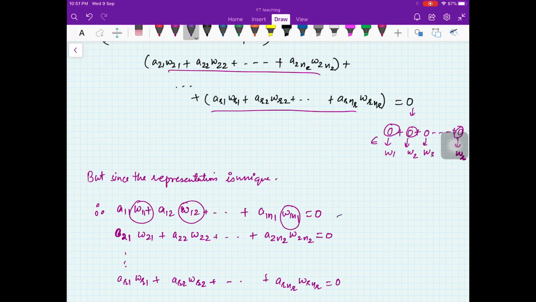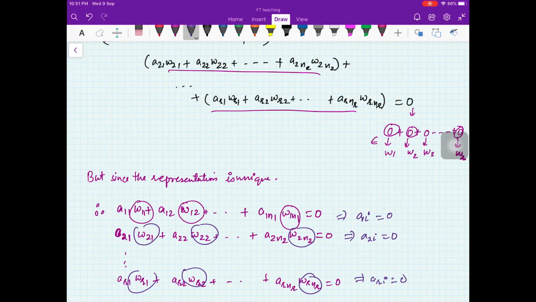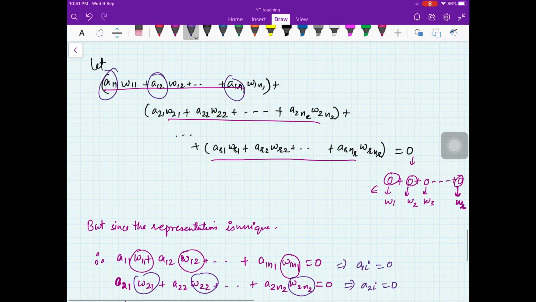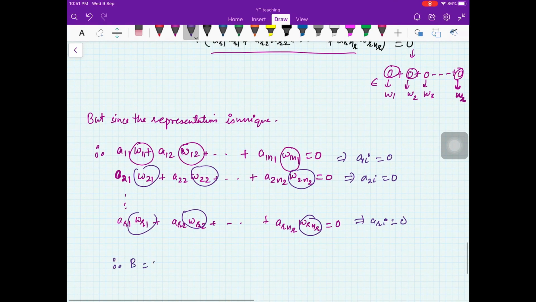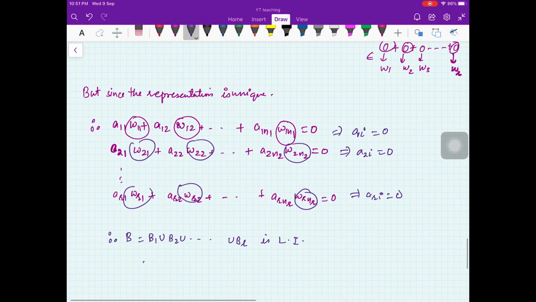Now since this is the basis of W1, it implies A1i equal to 0. And since this is the basis for W2, it implies A2i equal to 0. And similarly this implies ARi equal to 0. So it means that all the coefficients here are 0. So therefore the set B, which is B1 union B2 union so on union BR, is linearly independent. Therefore, since we already proved that it spans V, it is a basis for V.